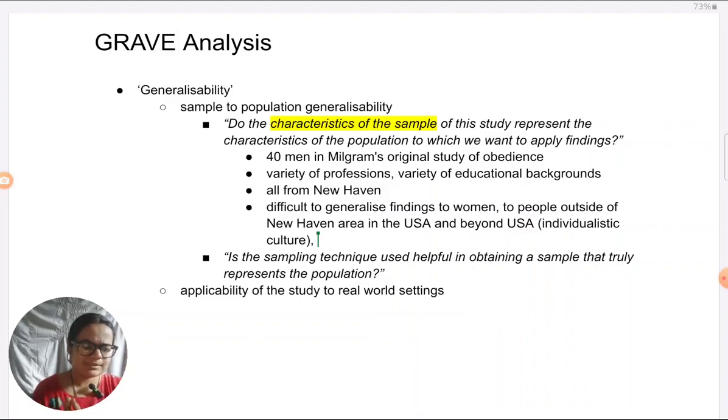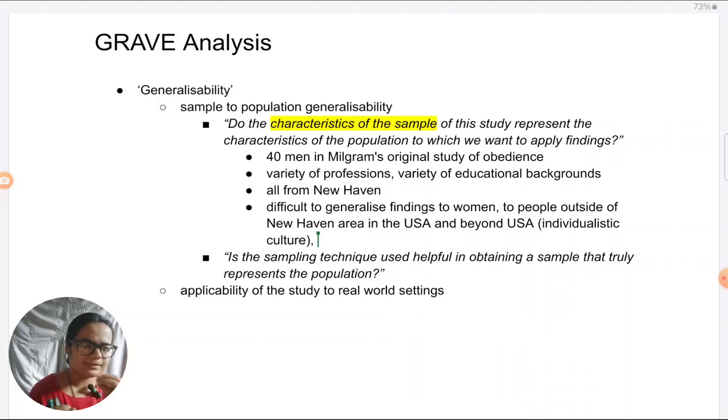What I'm trying to say here is whenever we think of the generalizability question, it is not that, say, only one type of people are there in the study, so automatically findings will not generalize to other cultures. There has to be some difference between the people who are there in the study and to whom we want to apply the findings. In that case, we would have the suspicion that maybe findings would not apply to people in the population.